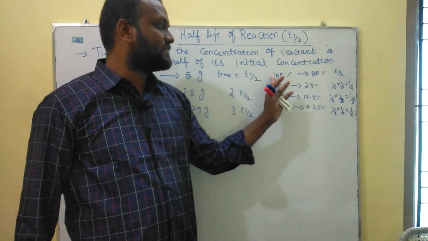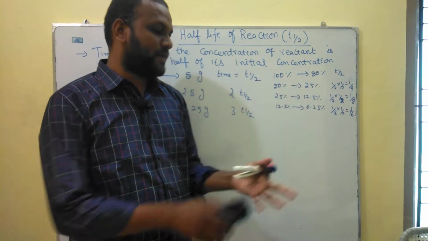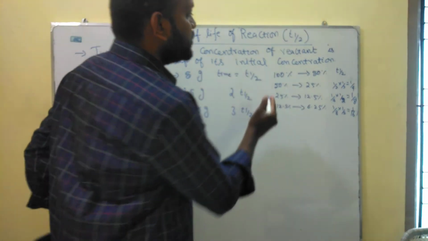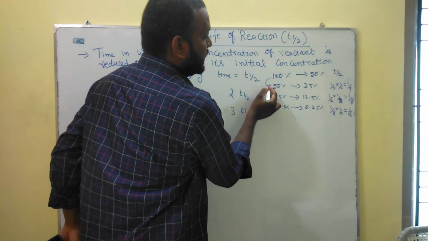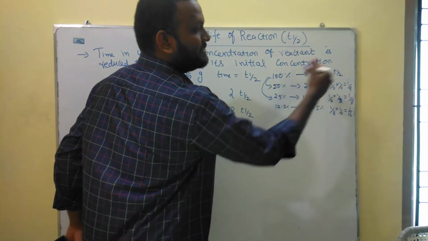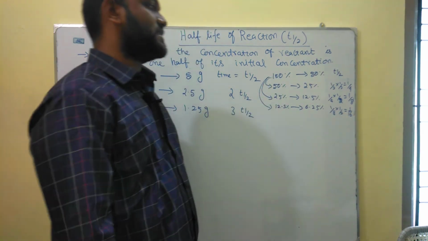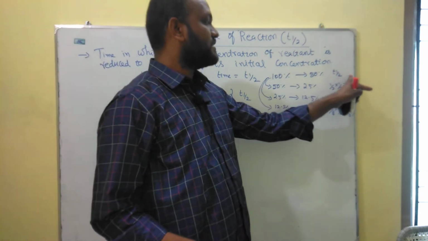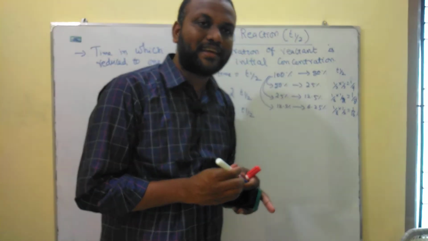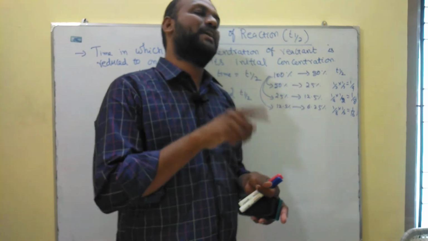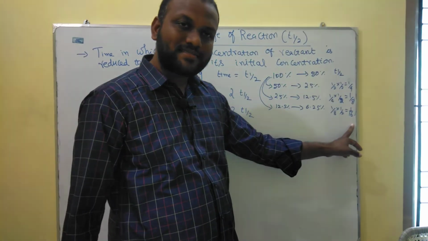50 to 25, that is 100 to 25, 1 by 4, 100 to 12.5. So this is simply 100 to 25, that is the 2 T half value. Then 100 to 12.5, 3 T half value. Then 100 to 6.25, that is the 4th T half value. So this is first T half, second T half, third T half, fourth T half. For the fourth T half you should not multiply 1 by 2 into 4. So the fourth T half is just 1 by 16th.